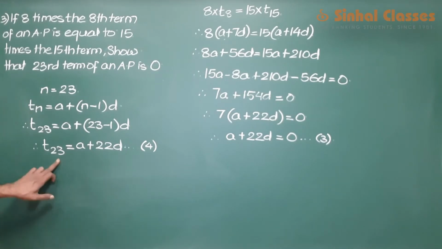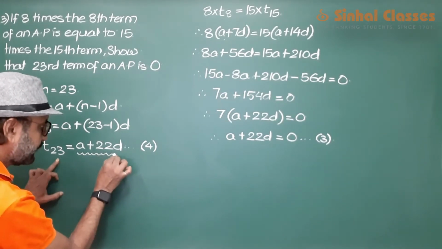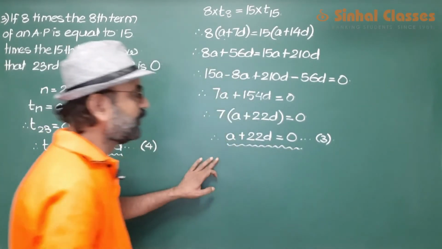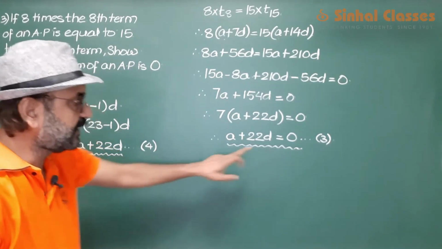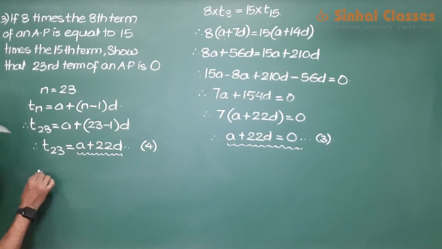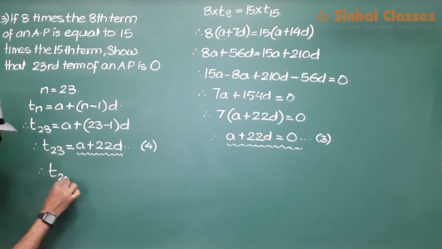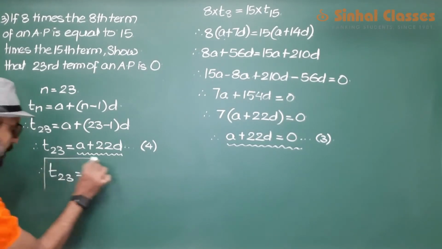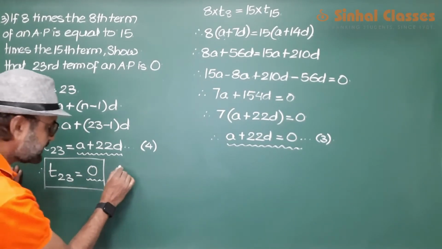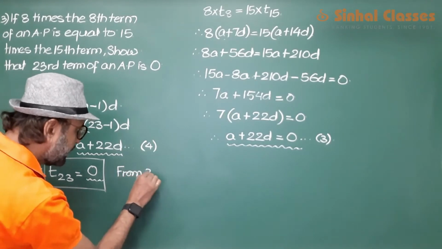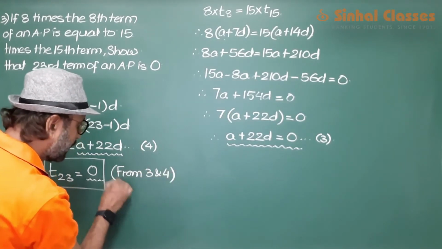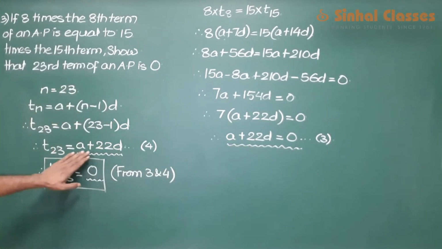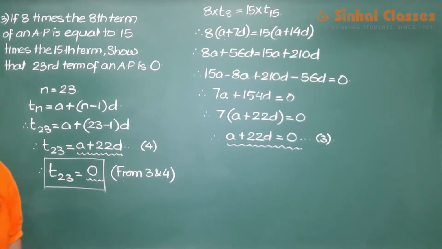Now the 23rd term is a plus 22d, and a plus 22d is 0. So from statement 3 and statement 4, I've put in the value of statement number 3 in statement number 4, and I've got the final result. Therefore the 23rd term is 0.